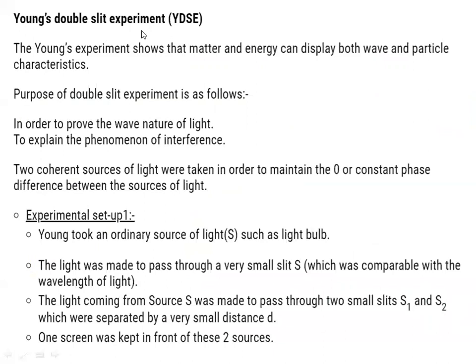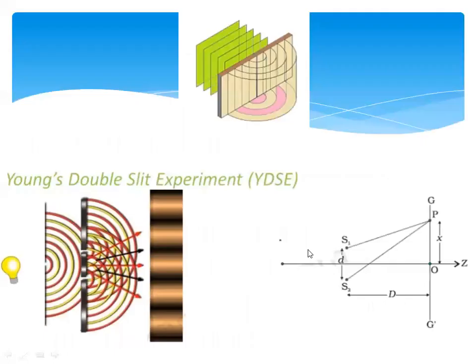Young's double slit experiment shows that matter and energy display both wave and particle characteristics. He proposed a double slit experiment as follows, in order to prove the wave nature of light through the phenomenon of interference. Experimental setup: Young took an ordinary source of light, for example a bulb.